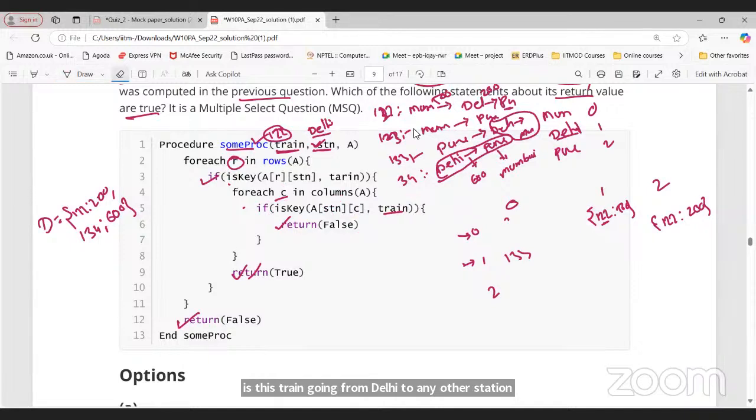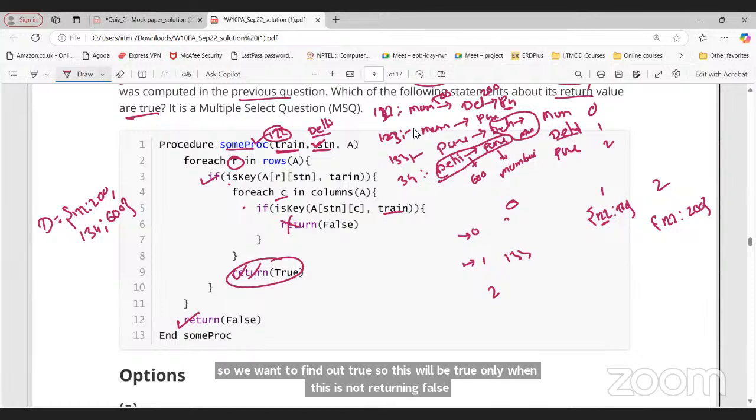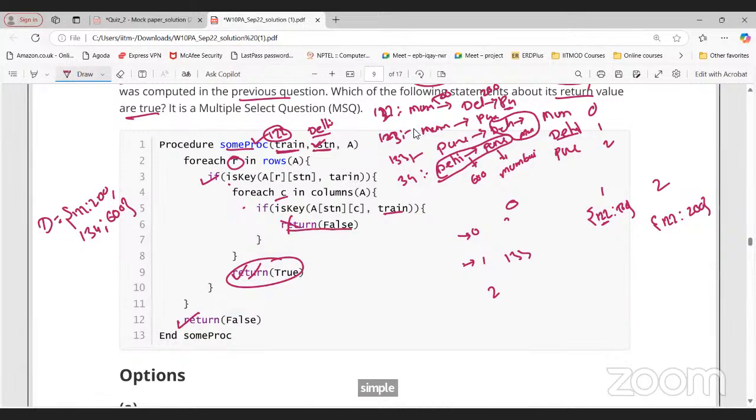No? Okay, so we want to find out true. So this will be true only when this is not returning false. Is this fine now? This you understand, right? Simple. Yes, sir. Now when this will return false, when this will become true, right? Now we want to return true, it means this should be false, right?